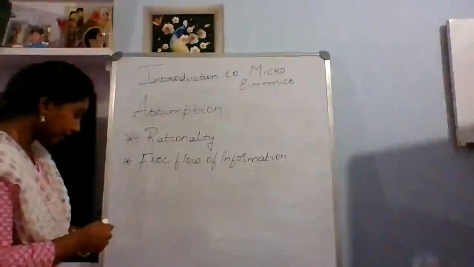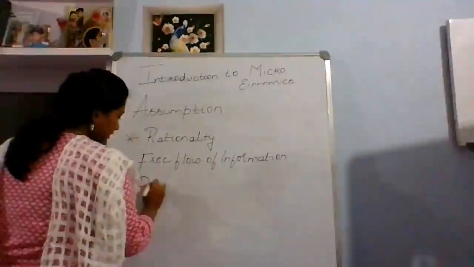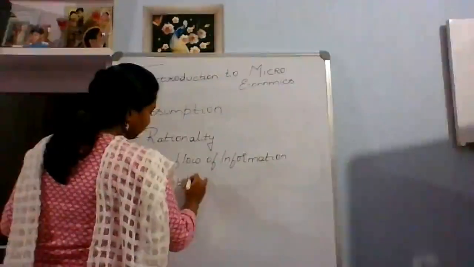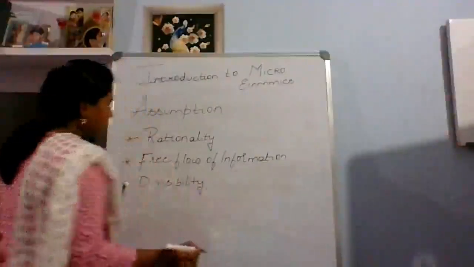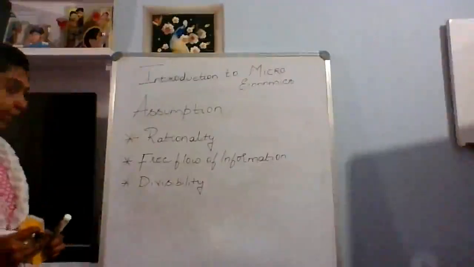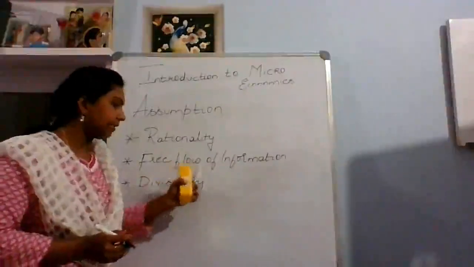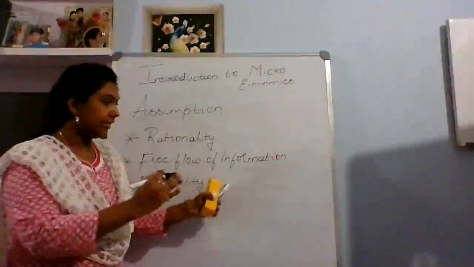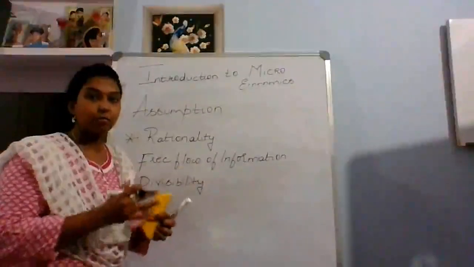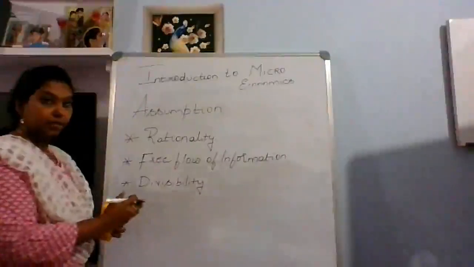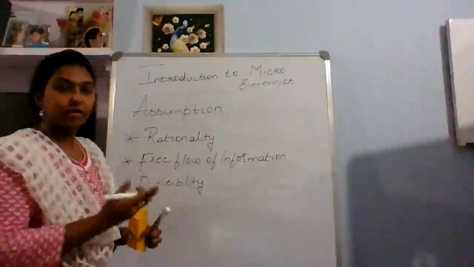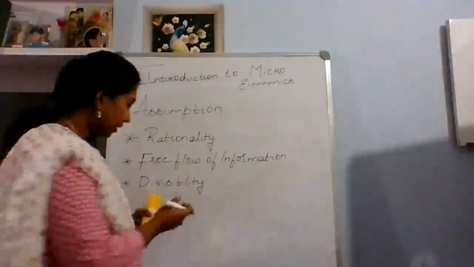Hope it is clear. And the next one is divisibility. What is divisibility? Divisibility is nothing but dividing the entire concept or making a part of it. Why we make a part is to understand the things in a better way. That is divisibility.